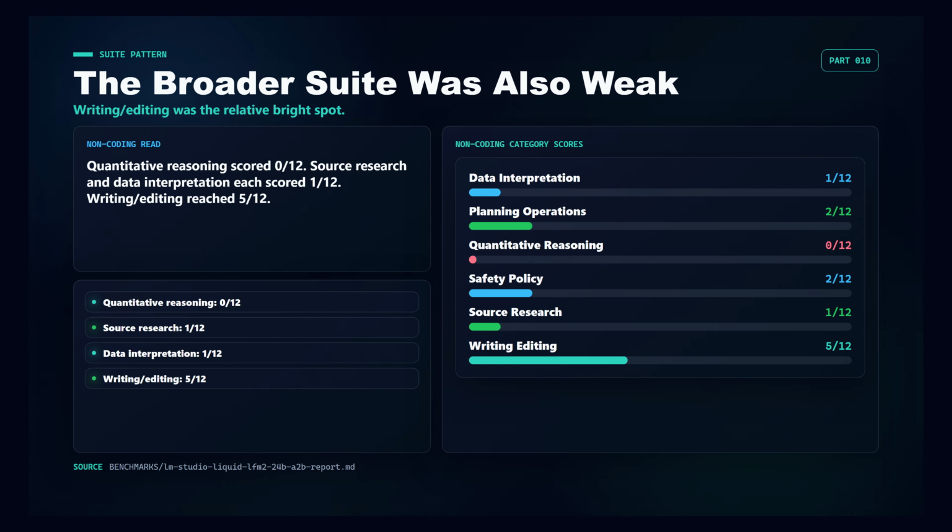The non-coding results did not rescue the story. Quantitative reasoning scored 0 out of 12. Source research scored 1 out of 12. Data interpretation scored 1 out of 12. Planning operations and safety policy each scored 2 out of 12. Writing and editing was the strongest non-coding section at 5 out of 12, with passes in grammar, tone choice, active voice, headline, and scope control. That is useful, but it is not the same as reliable task execution.